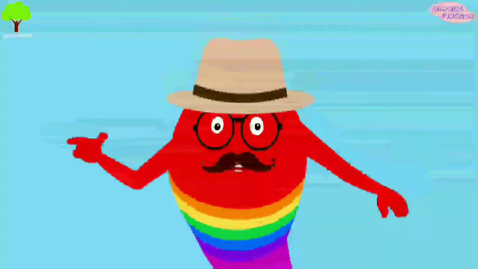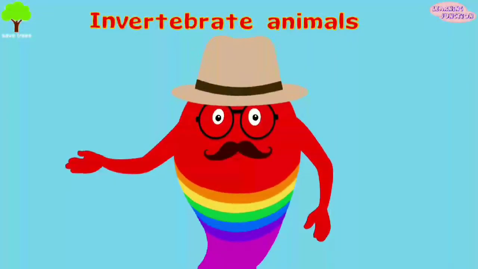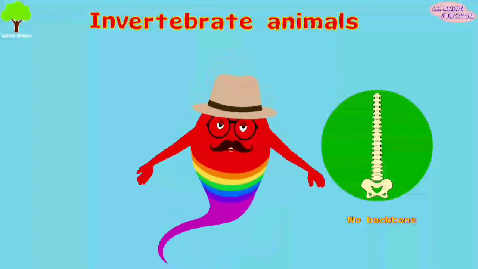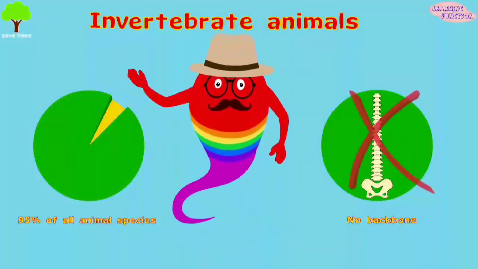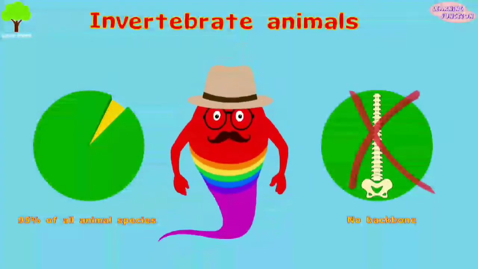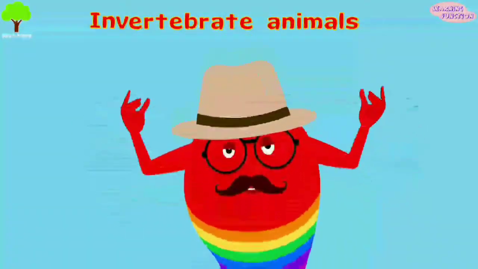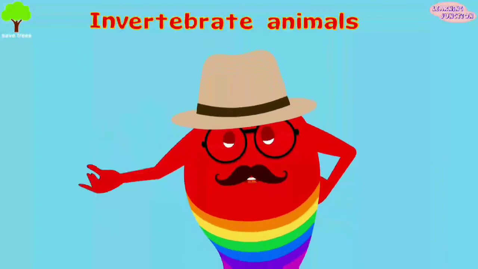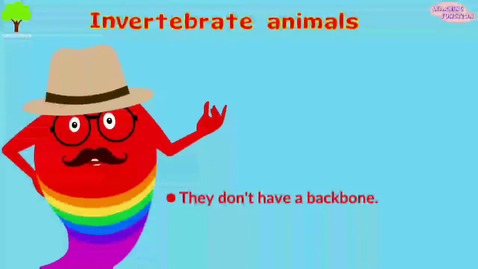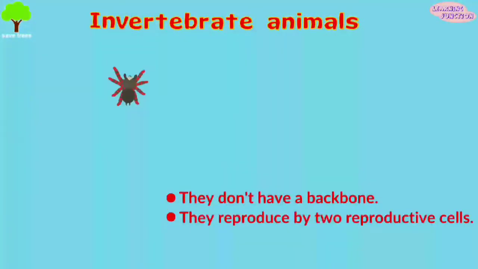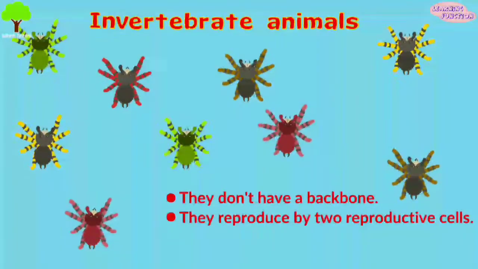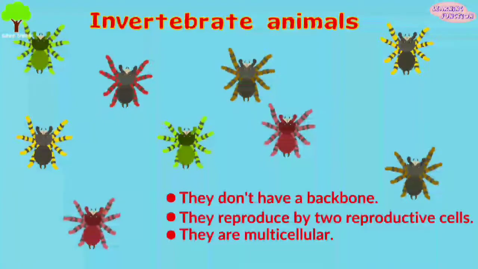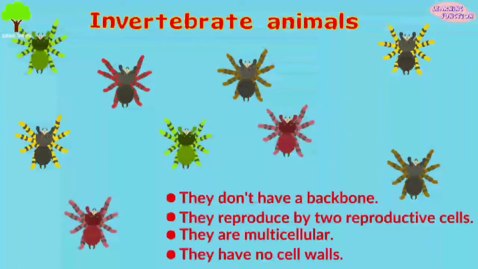Now let's learn about the invertebrate animals. Invertebrates don't have a backbone, but they make up about 95% of all animal species. Invertebrates have four common characteristics. They don't have a backbone. They reproduce by two reproductive cells. They are multicellular. They have no cell walls.